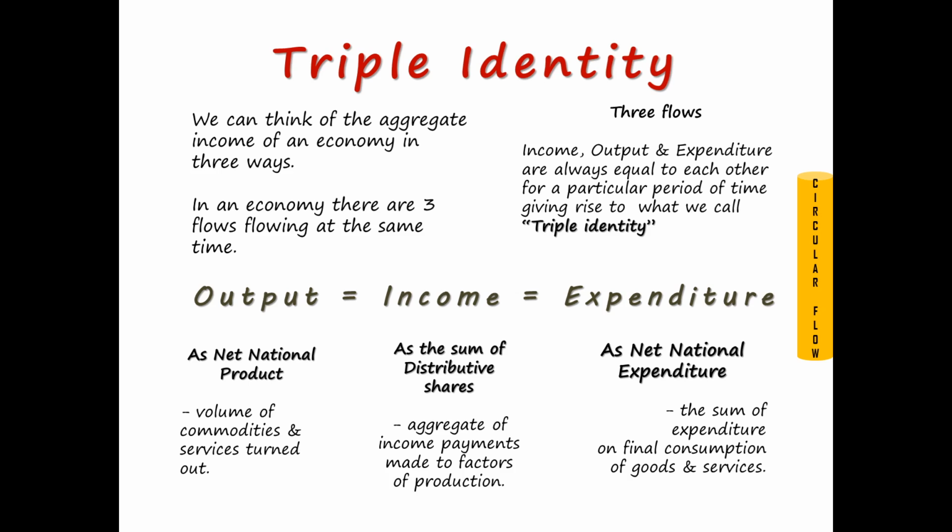Similarly, if you bring taxes into the picture, then it becomes a three sector model. Taxes become leakages and government spending that money becomes the injection. And lastly, if you take into the picture exports as leakages, then to fill up that gap we get imports, which are injections. So the previous circular flow was a two sector model. Similarly, there is a three sector model and a four sector model: two sector model without savings and with savings, three sector model with government in the picture, and four sector model with external trade in the picture.